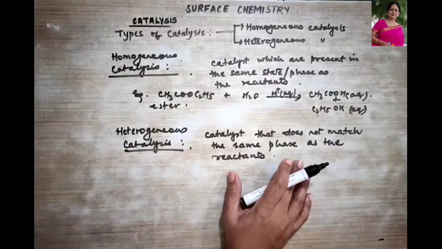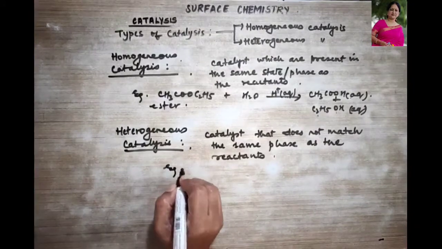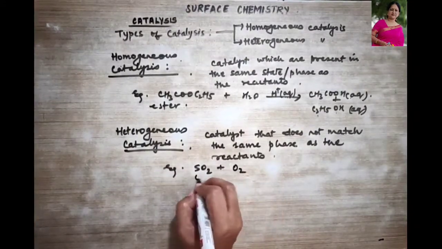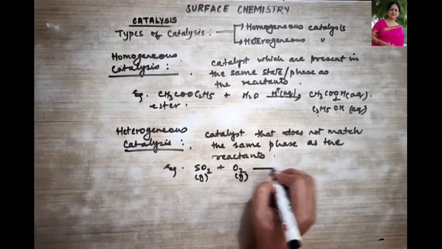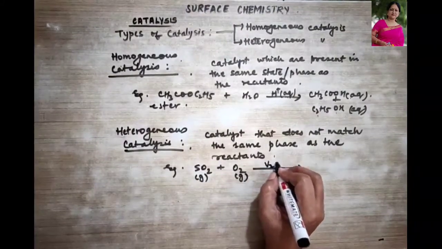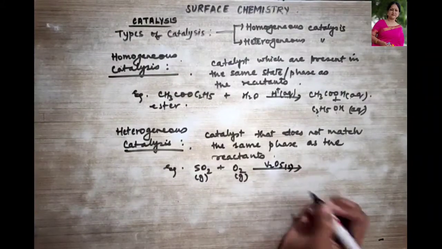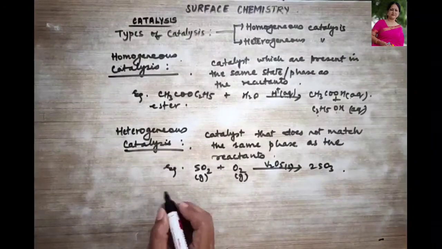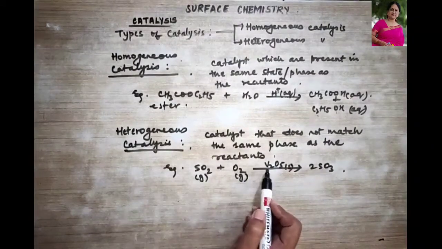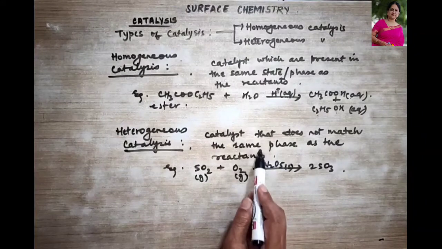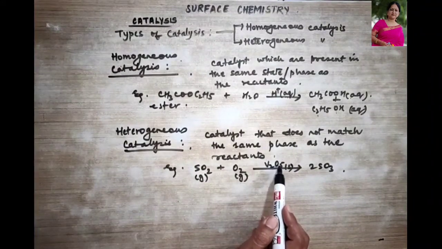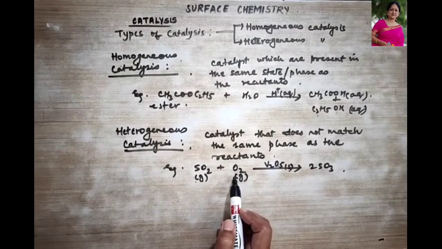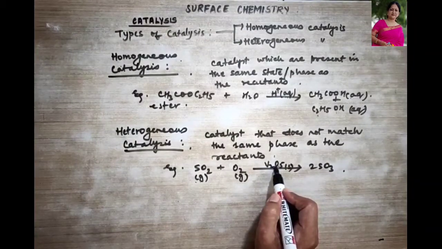Okay, let's take some examples here also. Example could be like sulfur dioxide with oxygen. Now this is also a gas, this is also a gas, and what are we using here? V2O5, which is your solid, and this gives us 2 volumes of sulfur trioxide. So over here this shows a heterogeneous catalysis. Why? Because the catalyst which is used over here does not match the same phase of the reactants. The reactants are in the gaseous state, whereas this is in the solid state.